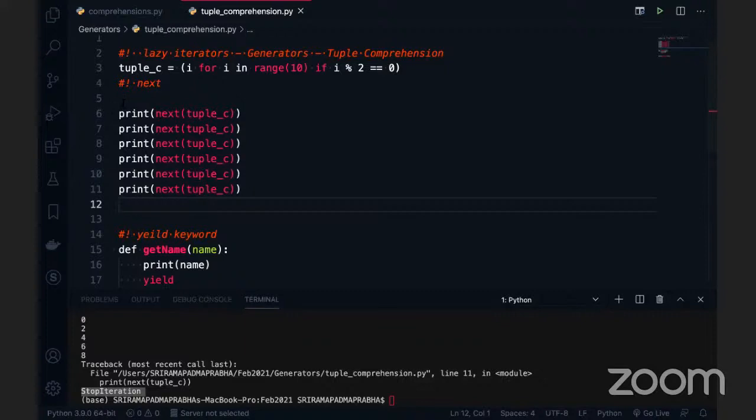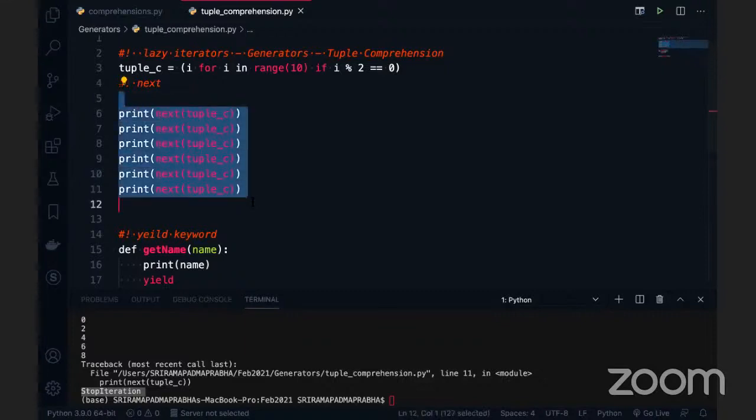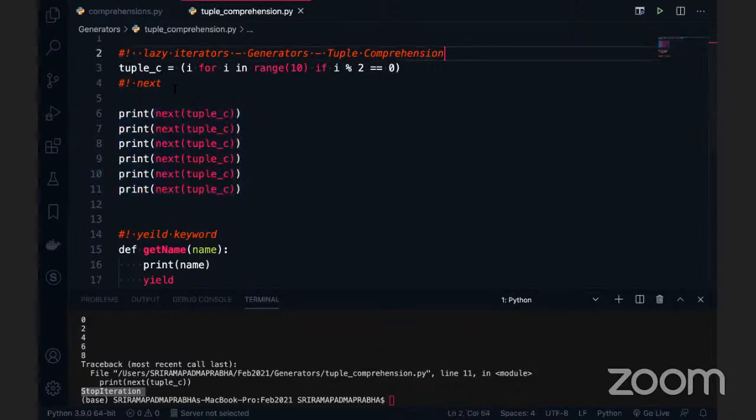That time you have to handle the whole thing with exceptions. So it is always better to write the next function inside the try block, and write except StopIteration. We can write like this, right?